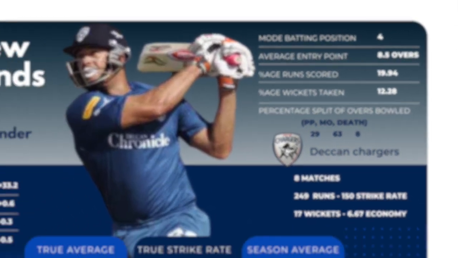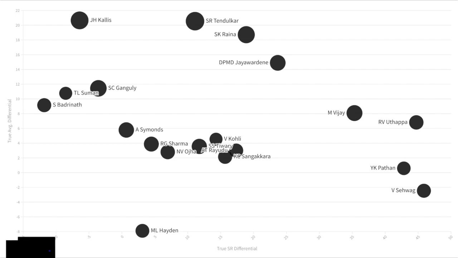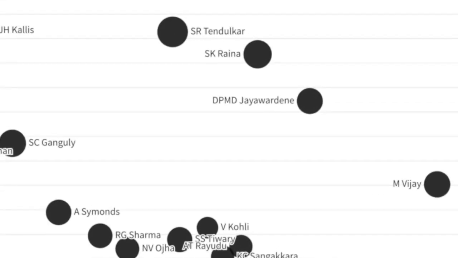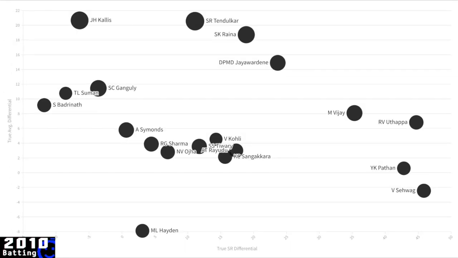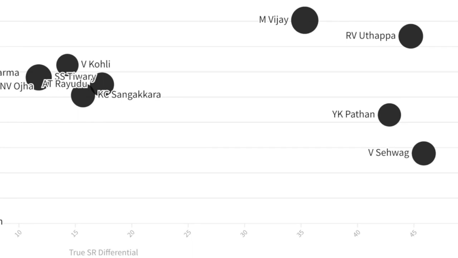Year 3. Tendulkar and Raina had superb seasons for top-order bats. Not only were they elite at their primary skill of wicket preservation, they also scored well above the average run rates in the phases they batted. Jayawardene, a T20 World Cup legend, also had a similar season. But look at the extreme right. There were 4 Indian batters that were standouts in terms of scoring rates.